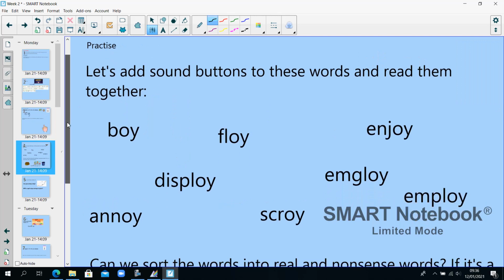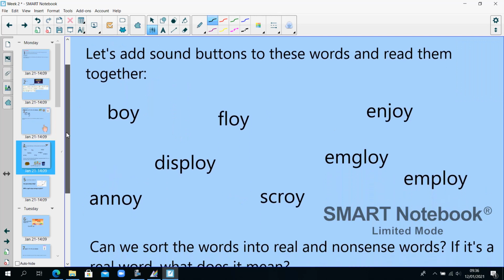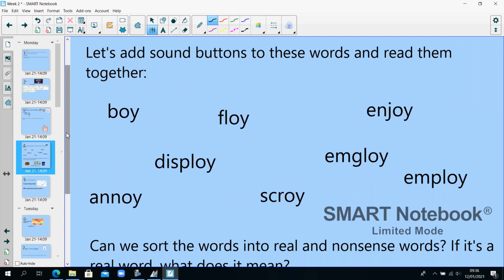We're going to start today by adding sound buttons to the words on screen and then reading them. Pause the video here to write out the words and add in your sound buttons. Let's try the words together. B, oi, boy. F, l, oi, floy. N, j, oi, enjoy. D, i, s, p, l, oi, disploy.